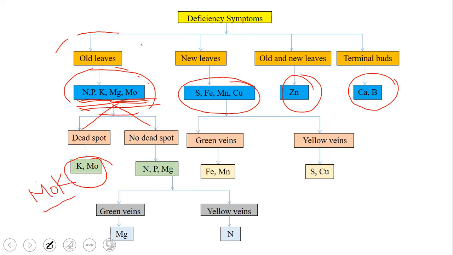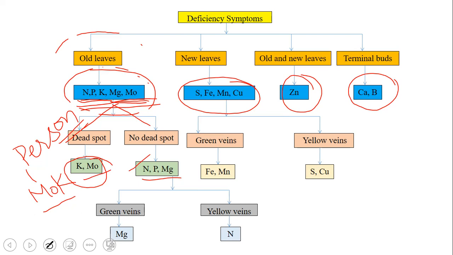Mock is a person. I'm just connecting you to a story so you can remember easily. Mock is a person, and on his face we can find dead spots. So that will be easy, right? Dead spots are found where potassium and molybdenum deficiency are there. So you can remember that Mock is a person where dead spots are found on his face. That will be very easy for you to connect. And the remaining three, NP and magnesium, if you remember these two, then these three you can remember easily.